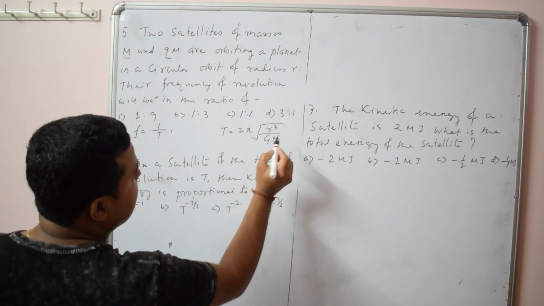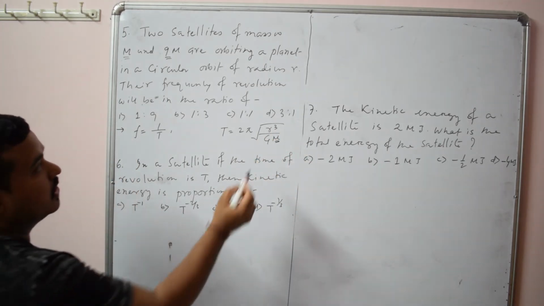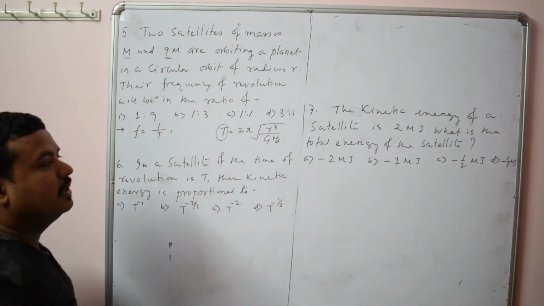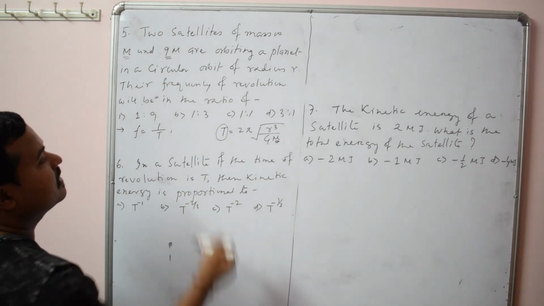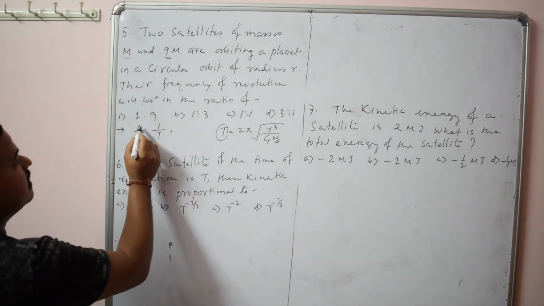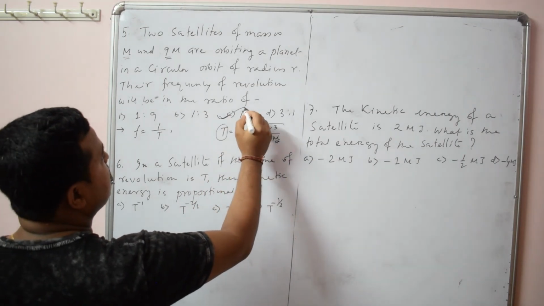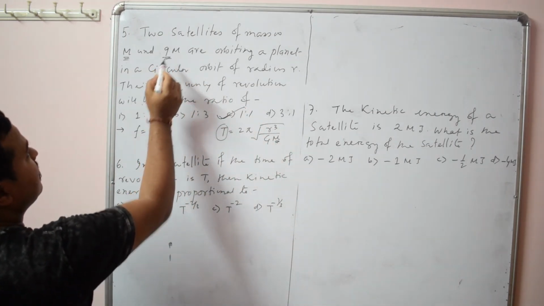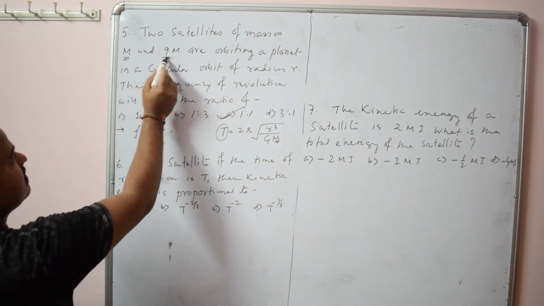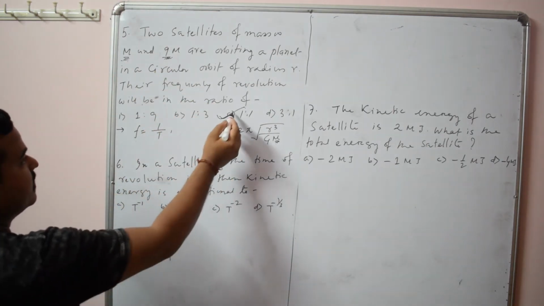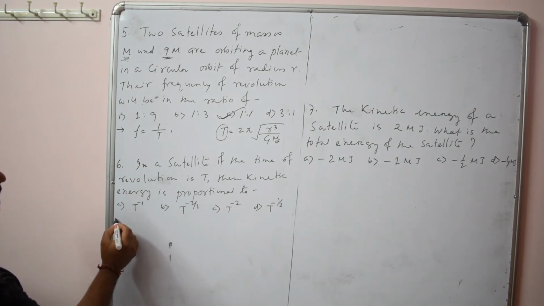Here this is the mass of the planet, not the mass of the satellite. That means time period is independent of the mass of the satellite, so frequency is also independent of it. So it is 1:1. Though their masses are different, frequency does not depend on their masses. It depends on the mass of the planet, that is Earth. So it is 1:1.